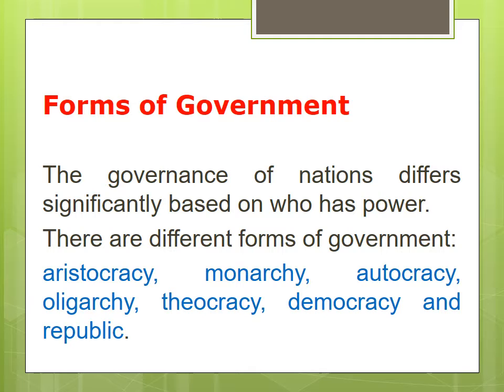There are different forms of government. So many forms of government are followed in the overall world. So what are the forms of government? Let us see: aristocracy, monarchy, autocracy, oligarchy, theocracy, democracy, and republic. Read with me, all of you: aristocracy, monarchy, autocracy, oligarchy, theocracy, democracy, and republic. So these are all the different forms of government. Got it? Let us see aristocracy now.